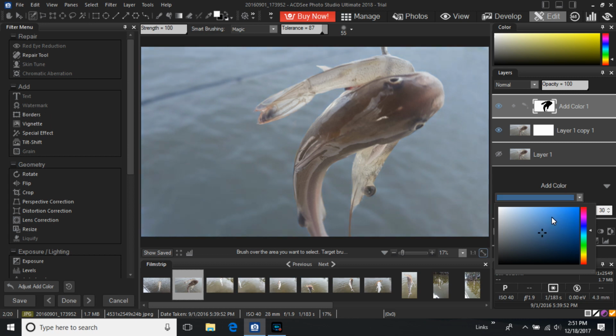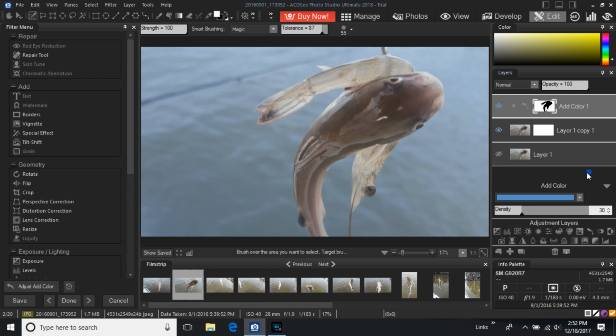You can play around with it and take it to any degree that you want in the color spectrum. And I think for today's purposes, I'm going to go a little bit more teal because that's kind of more representative of what we normally are, and I'm pretty happy with that. Now that that's done, you can also play with the density of the color. You can make it solid, and you can take it all the way back to nothing, or anywhere in between. So I'm just going to be happy with that color right there.